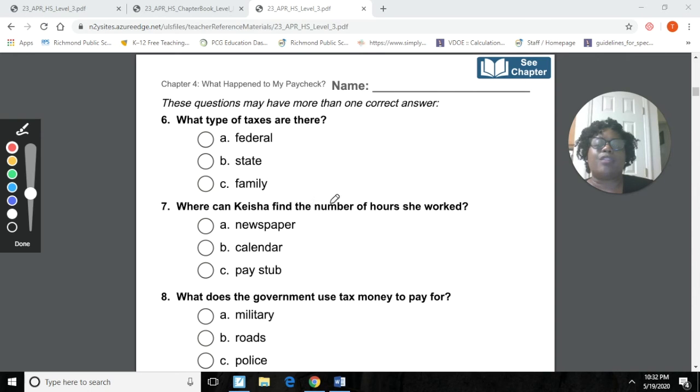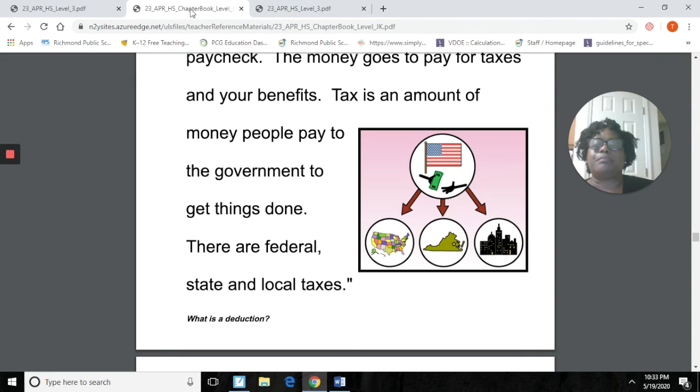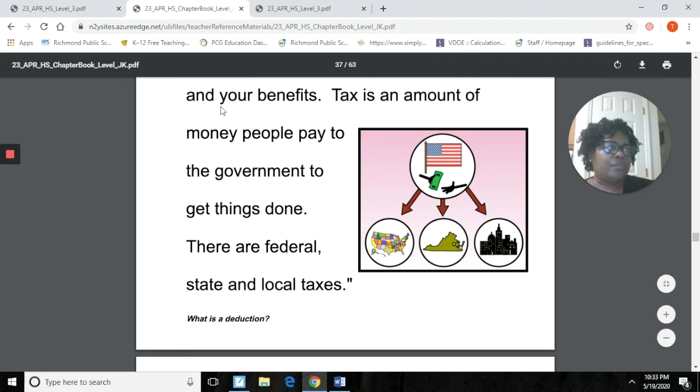Okay, where can Keyshia find the number of hours she worked? Where can Keyshia find the number of hours she worked? A, newspaper, B, calendar, or C, pay stub. Make a choice. So we're looking for where she can find the number of hours she worked, okay? We have to go to that part of the story that talks about number of hours. Okay. All right. Let's do that.